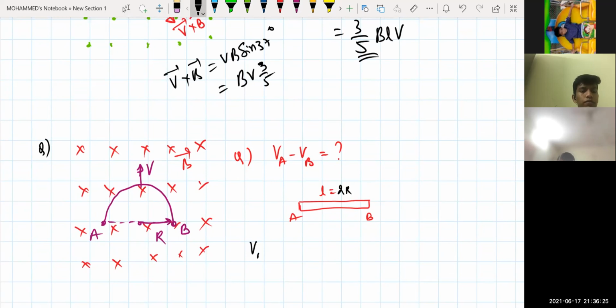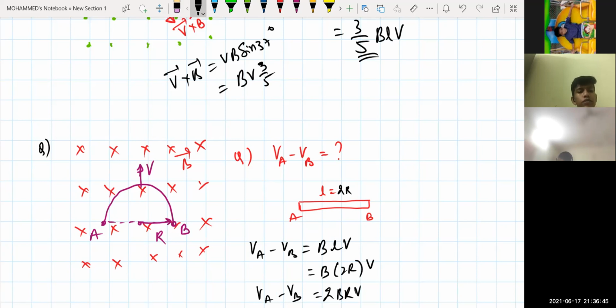We can write here VA minus VB will be equal to how much? BLV. Here L is equal to 2R, into V. So the answer is how much for me? 2BRV. Is that clear? So that is VA minus VB.